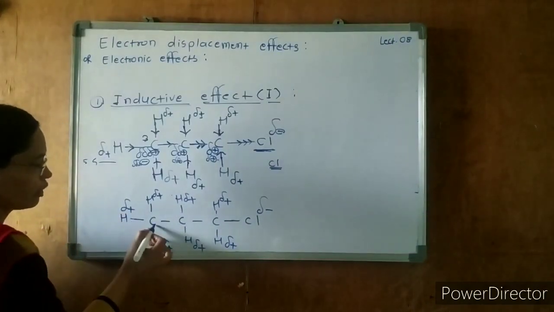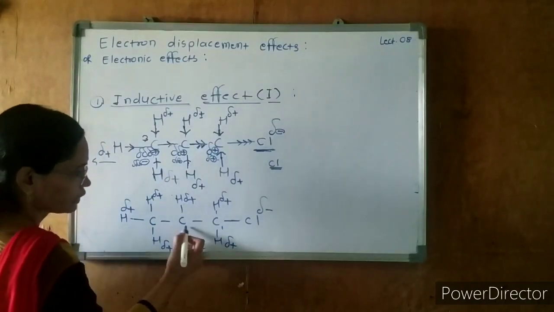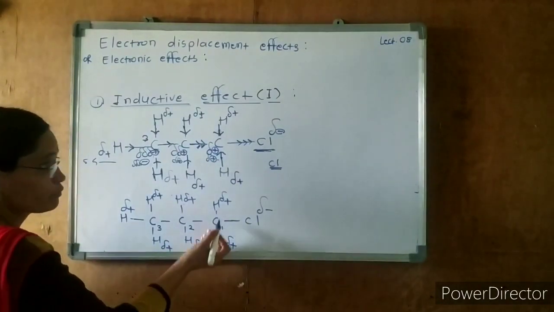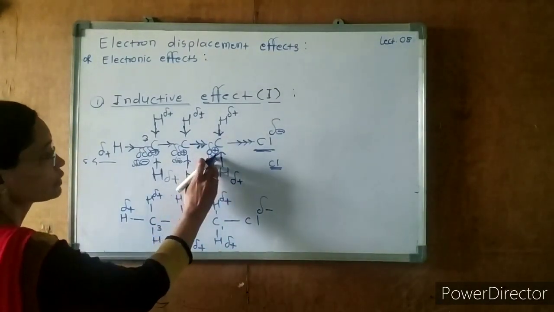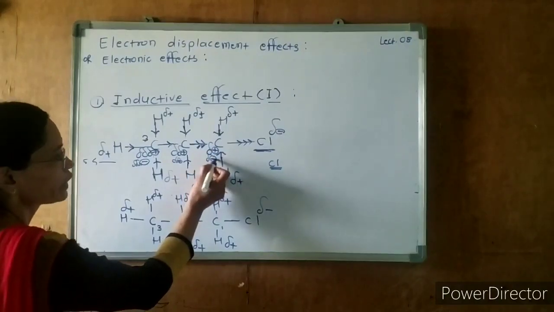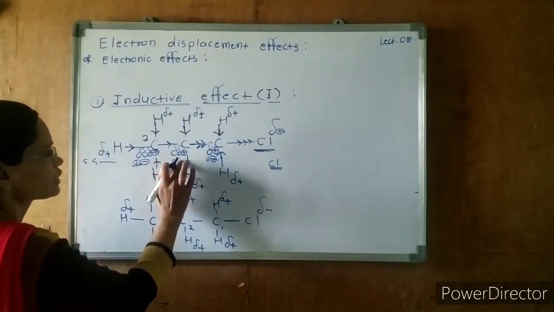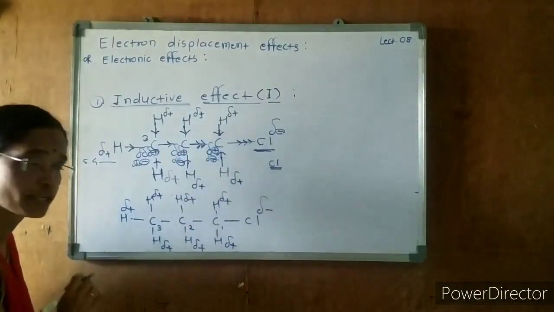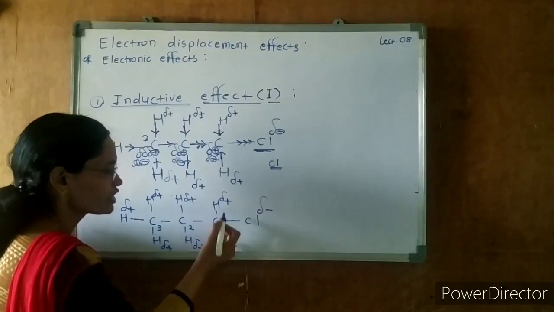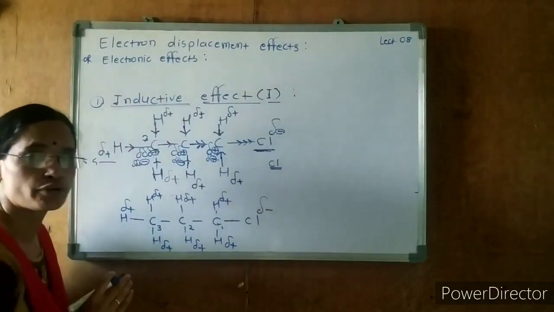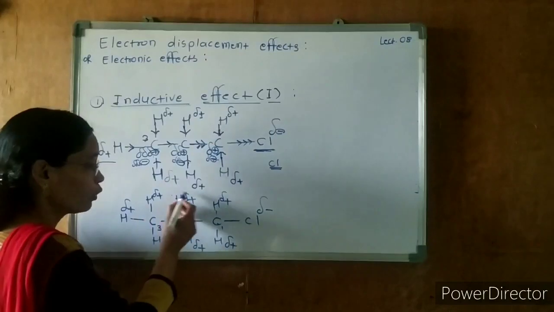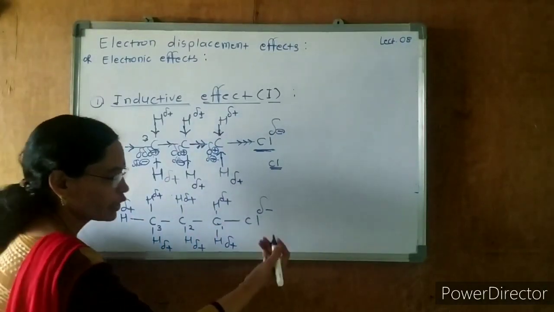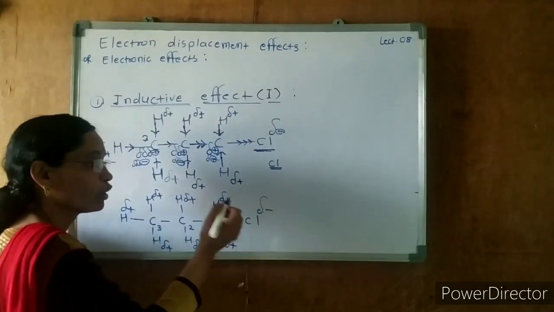Now this is carbon number 1, carbon number 2 and carbon number 3. This one carbon becomes neutralized. This is negative, positive. This is also negative, positive. They get neutralized. All these carbon atoms get neutralized here, and there is a development of partial delta positive charges on the hydrogen atoms. Now the total delta positive charges present on the hydrogen atoms will become equal to the delta negative charge present on the chlorine.